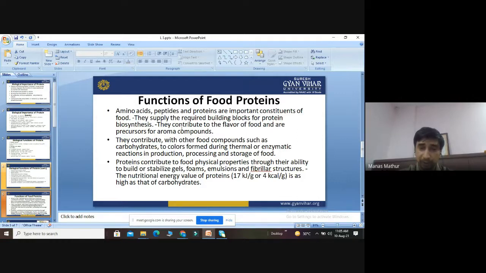The nutritional energy value of proteins is as high as that of carbohydrates. That is 17 kilojoule per gram or 4 kilocalorie per gram. Energy value is almost the same. Okay, so this is another aspect of functions of protein that can also assist in the various food items.